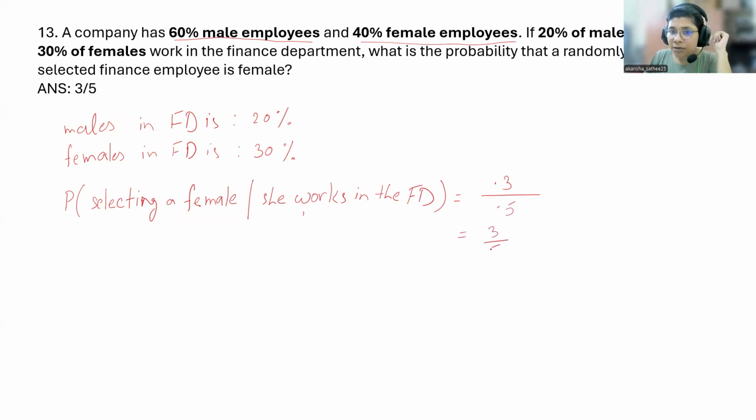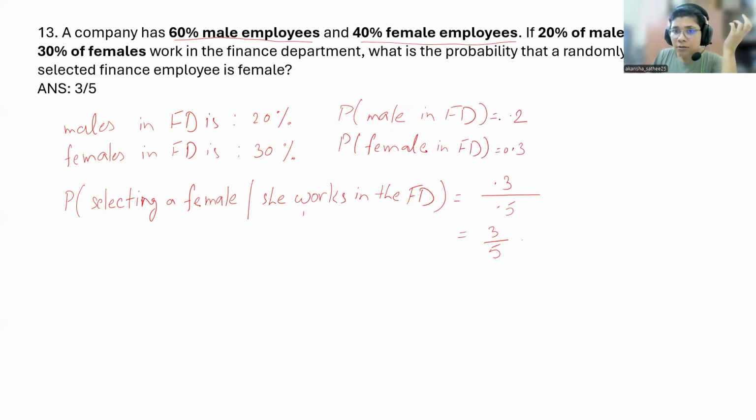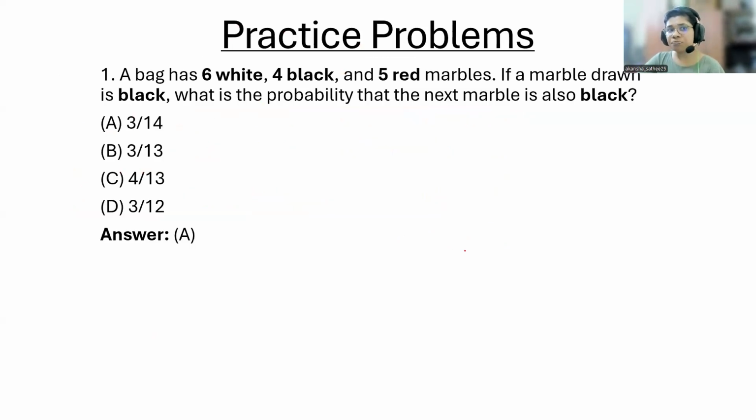So it is 3 by 5. Again, counting thing. So probability of male in finance department is 0.2. Probability of a female in finance department is 0.3. So selecting a female given that she works in finance department is 0.3 divided by 0.5. So 3 by 5. So now these are some practice problems.